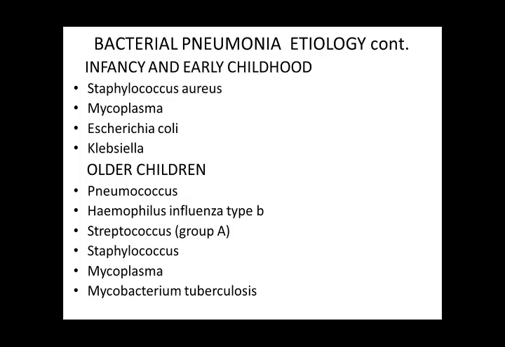In older children, pneumococcus is the number one common cause. Then H. influenzae type B, Streptococcus group A, Staphylococcus, Mycoplasma, and Mycobacterium tuberculosis. So in older children, pneumococcus is the most common, followed by H. influenzae type B, Streptococcus group A, beta hemolytic streptococci, staphylococci, and Mycoplasma. This is very common in school-going children, and Mycobacterium tuberculosis.